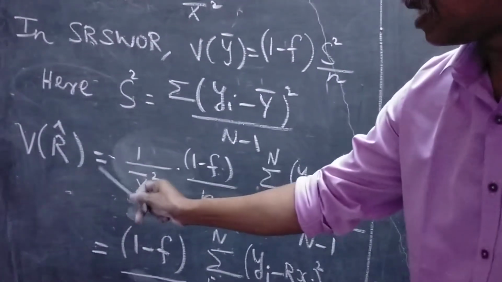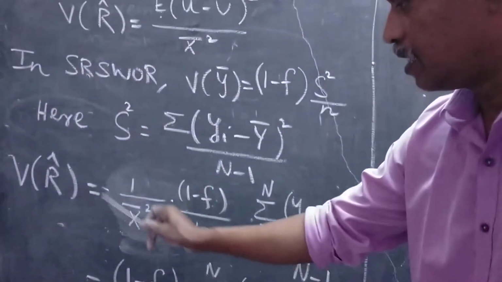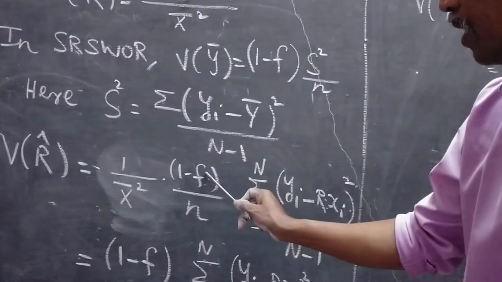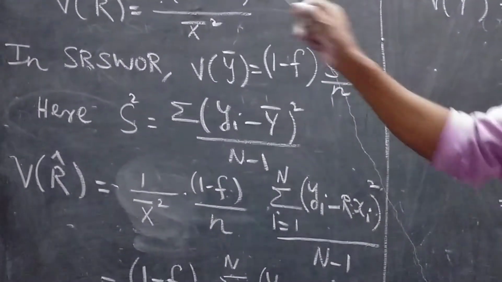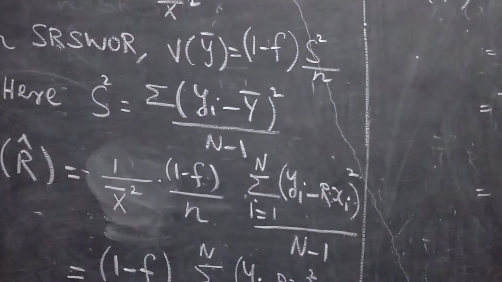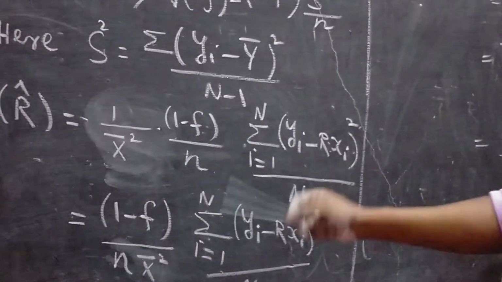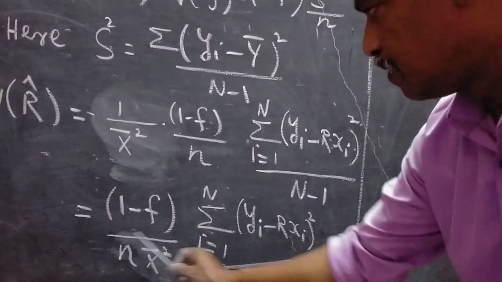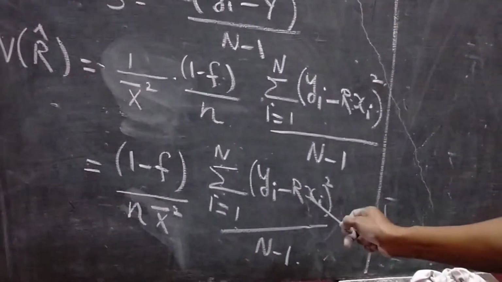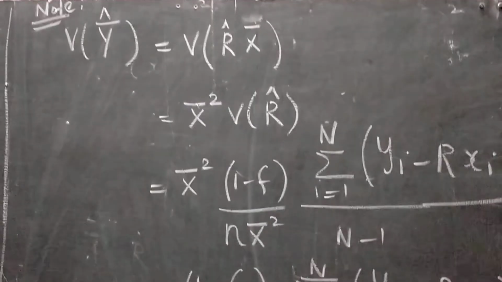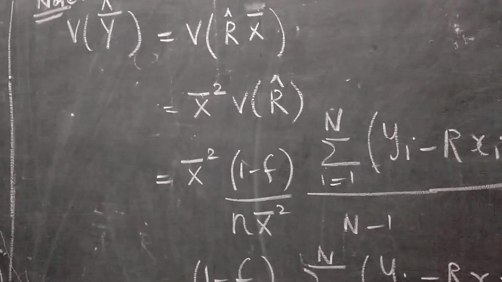So variance of r cap equal to 1 by capital X bar square, already there is an X bar square in the denominator, so I have taken the same value, into (1 minus f) divided by n, this concept, into S square. S square is nothing but in terms of u, so summation i equal to 1 to capital N, (yi minus r into xi) whole square divided by capital N minus 1. So this is equal to (1 minus f) divided by n into capital X bar square, summation i equal to 1 to capital N, (yi minus r into xi) whole square divided by capital N minus 1. Okay, so we have proved the theorem.